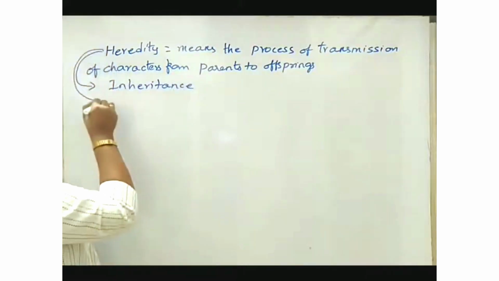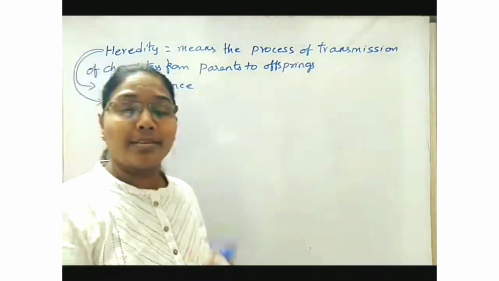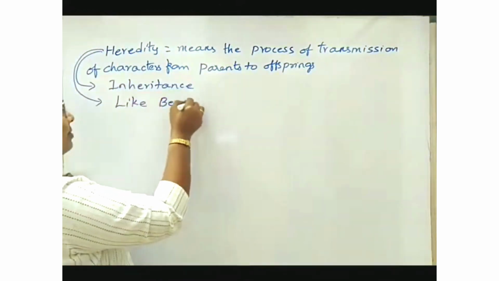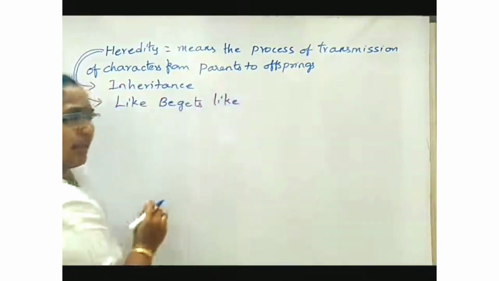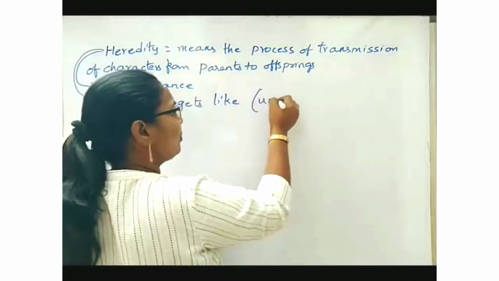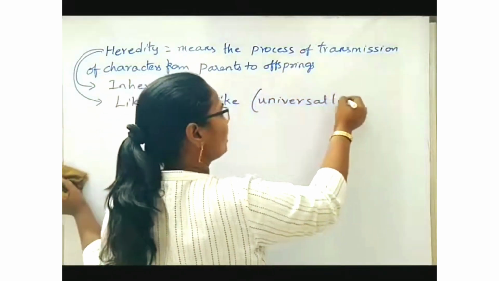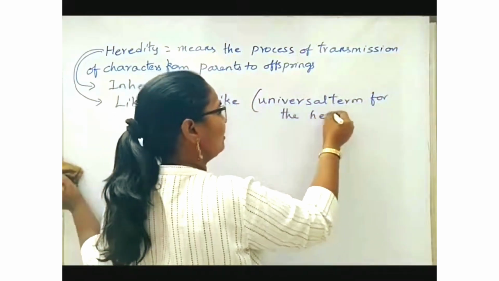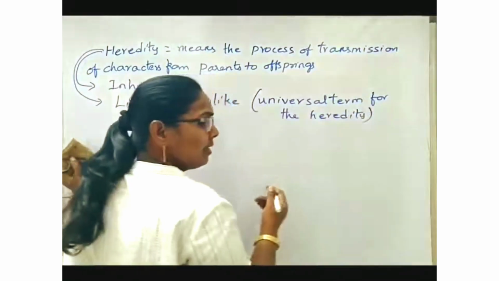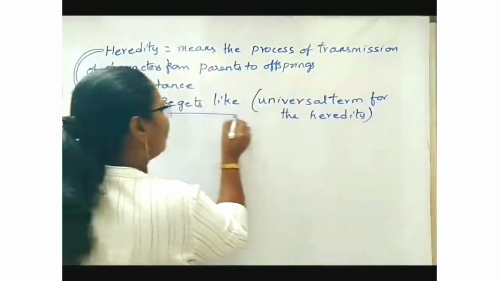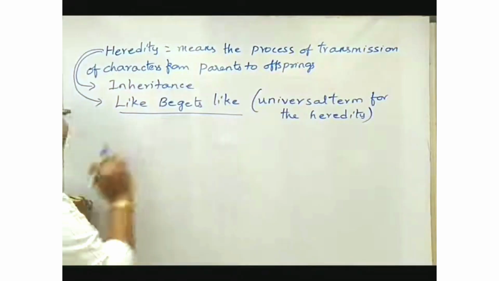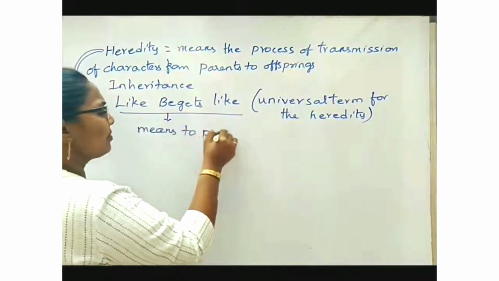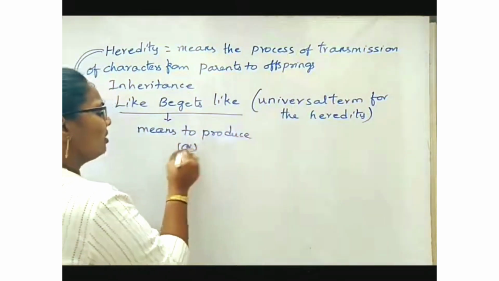There is also another term which is a synonym of heredity. That term is "like begets like". This term is considered as the universal term for heredity. And what is meant by the meaning of this group of words? It means to produce or give birth to.